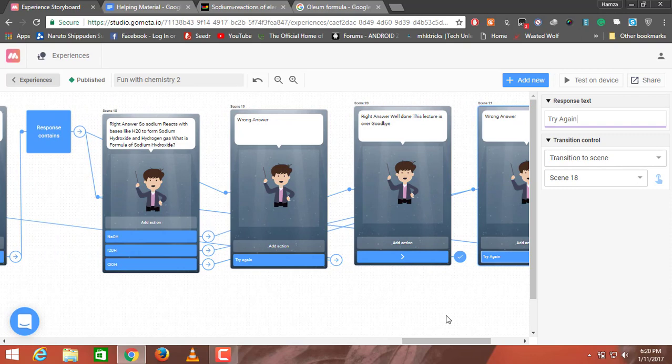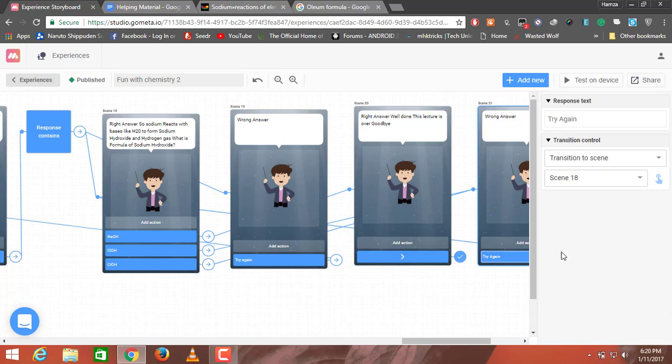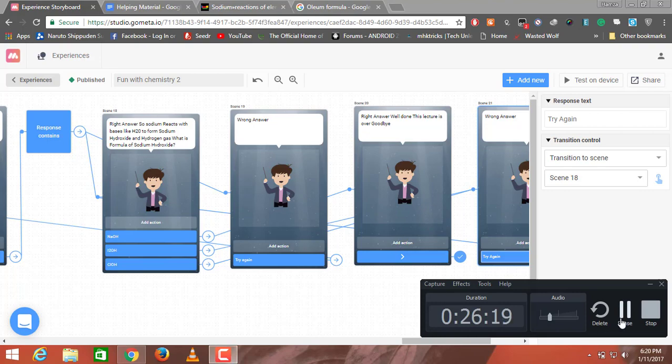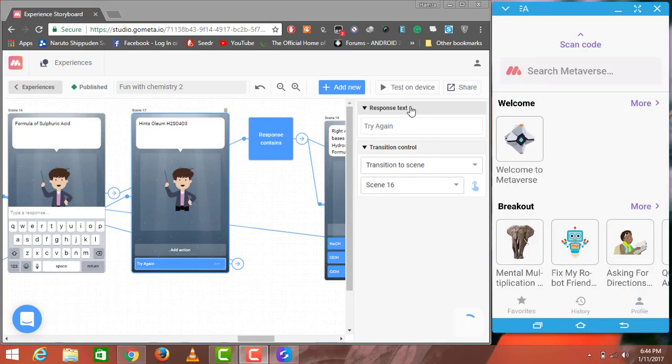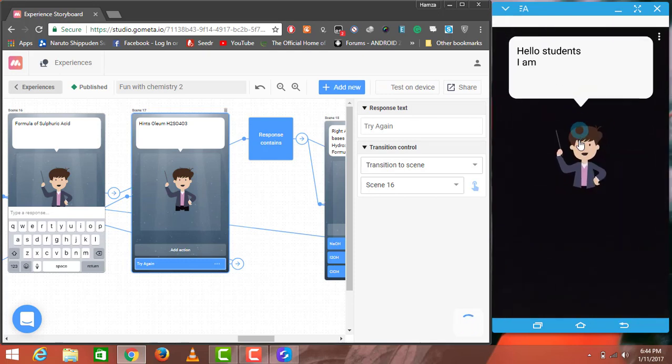Now to test this on my device, first I'll have to connect my device. You guys have to wait. This option is for share, and you can click on this and share the experience. To test this experience on my device, I have to click on test on device, and since I've connected my phone, the experience will appear here. So there is the experience.